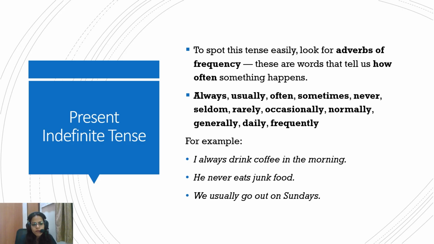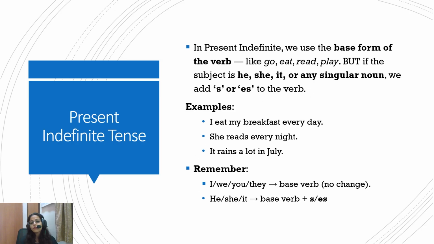So this adverb of frequency is your identification keyword to understand the simple present tense or present indefinite tense. In present indefinite tense, we use the base form of the verb like go, eat, read, play. But if the subject is he, she, it, or any singular noun, then we add s or es with the verb. For example, if I have to say I eat my breakfast every day, here I will use the base form of the verb. But if the subject is she or he or it, then s or es will be added.